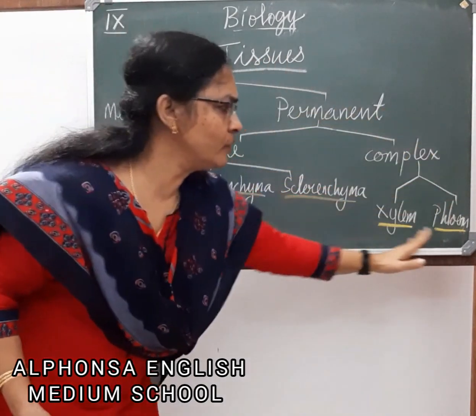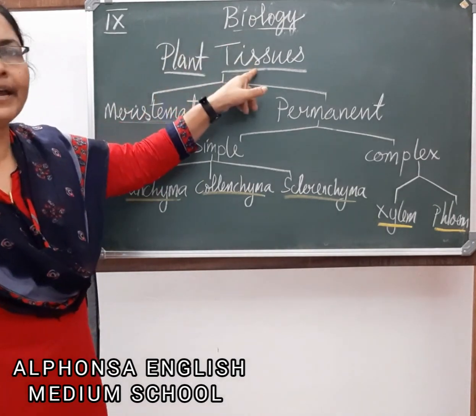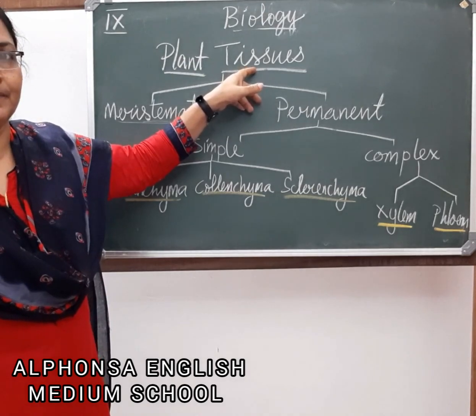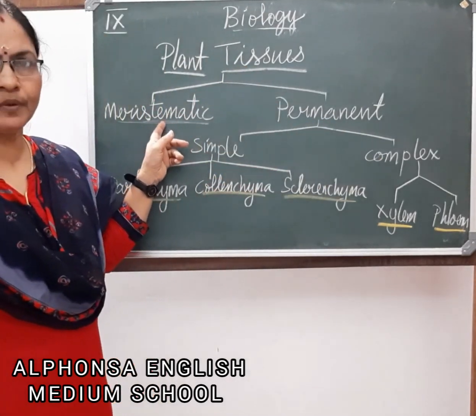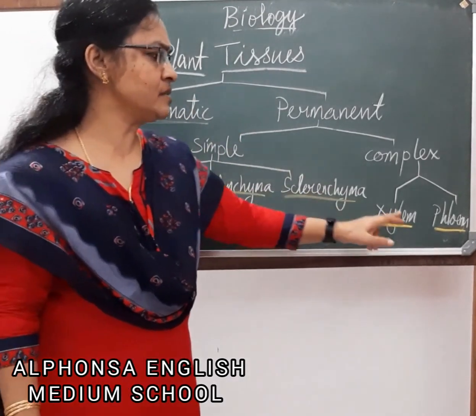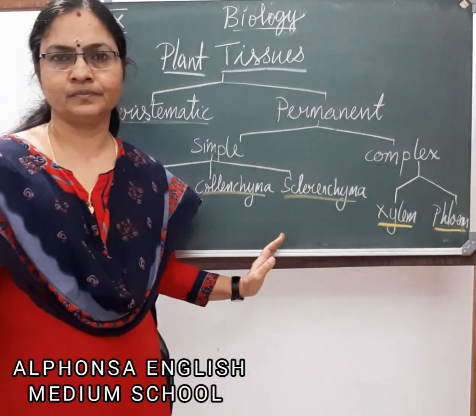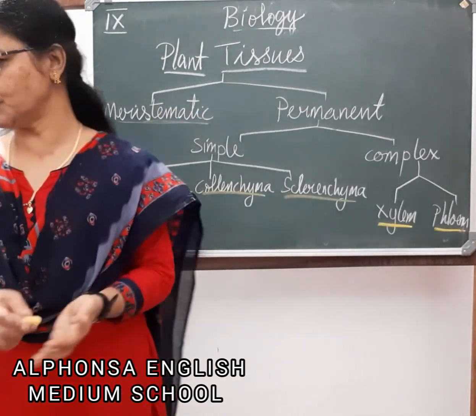So this is what we will be learning in the first half of the chapter under plant tissues. Now you would have got an idea what is the content of the first half of the chapter. We will be learning each one separately. Simple meristematic tissue we will be learning separately. Then parenchyma, collenchyma, sclerenchyma, xylem and phloem. Hope it is clear now. Shall we go to the next topic? Yes, we will go to meristematic tissues.